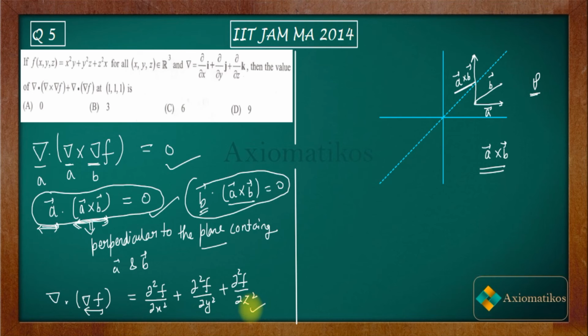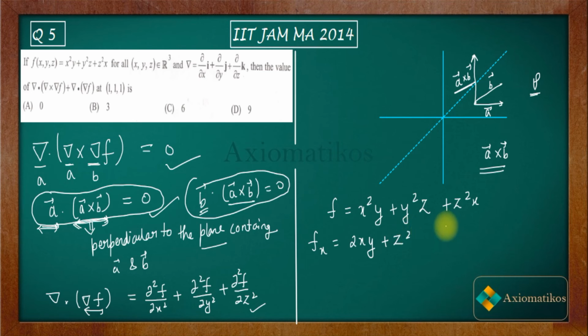So you have to partially differentiate this f with respect to x twice. So what is my f? My f is x square y plus y square z plus z square x. When you differentiate it partially with respect to x, you will get 2xy plus z square. Now fxx will be what? You will get 2y only.